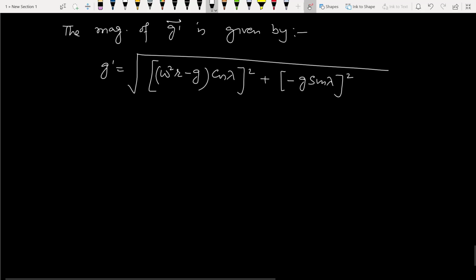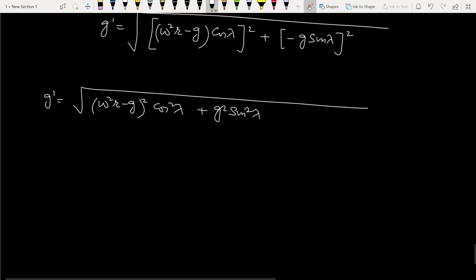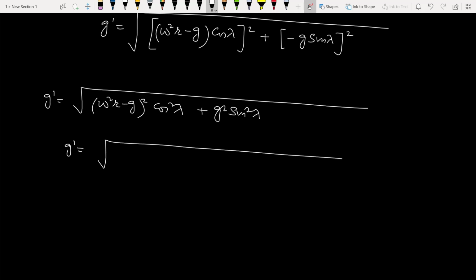So now we will open the brackets and try to solve the various terms. Omega square r minus g whole square cos square lambda plus g square sin square lambda. g dash will be omega 4 r square plus g square minus 2 omega square r g cos square lambda plus g square sin square lambda.